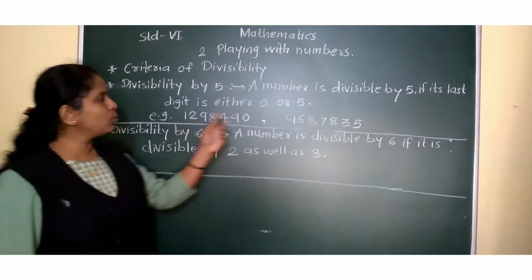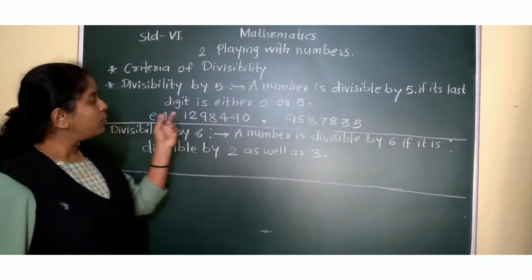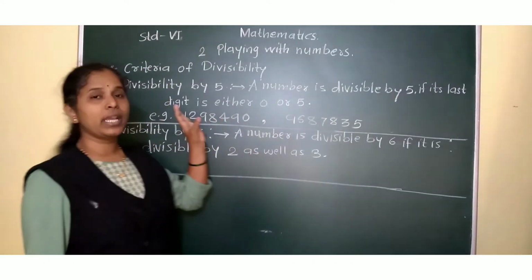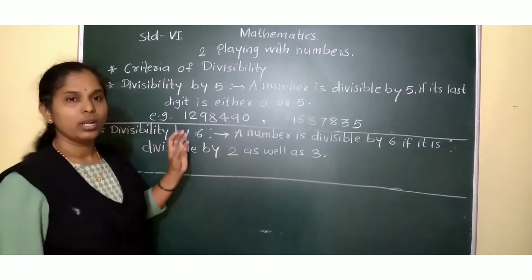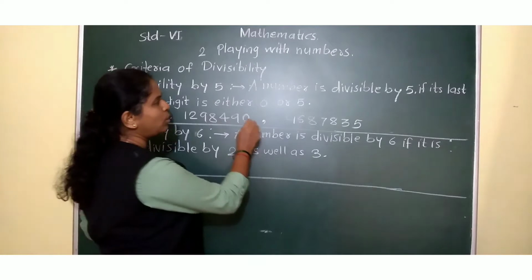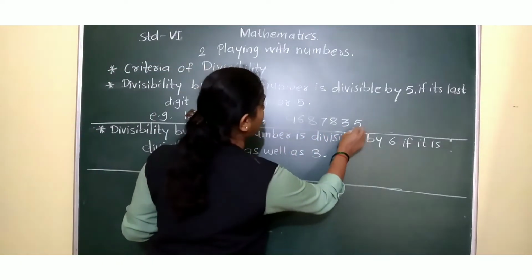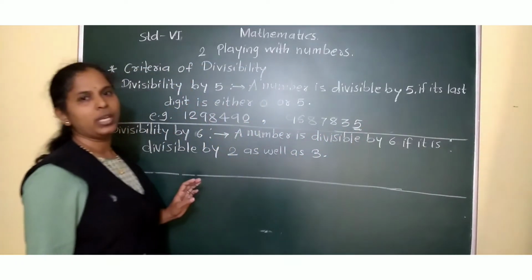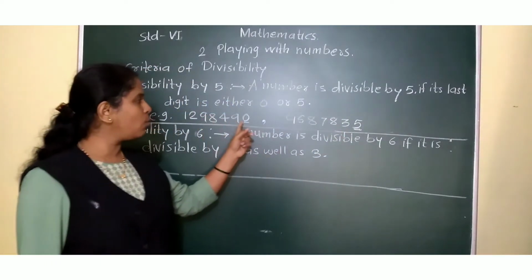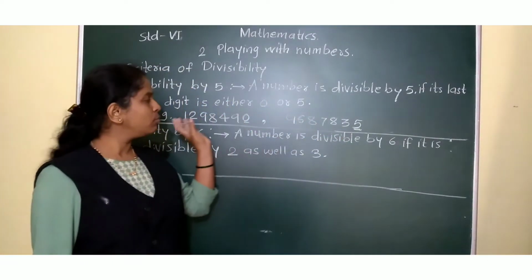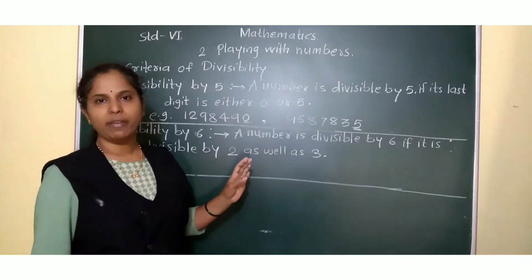Look at these two numbers. Now only by looking at the numbers we have to say whether it is divisible by 5 or not. So for that, what we have to do? We have to see its last digit. If the last digit is 0 or 5, see here 0 and 5, so both these numbers are divisible by 5.